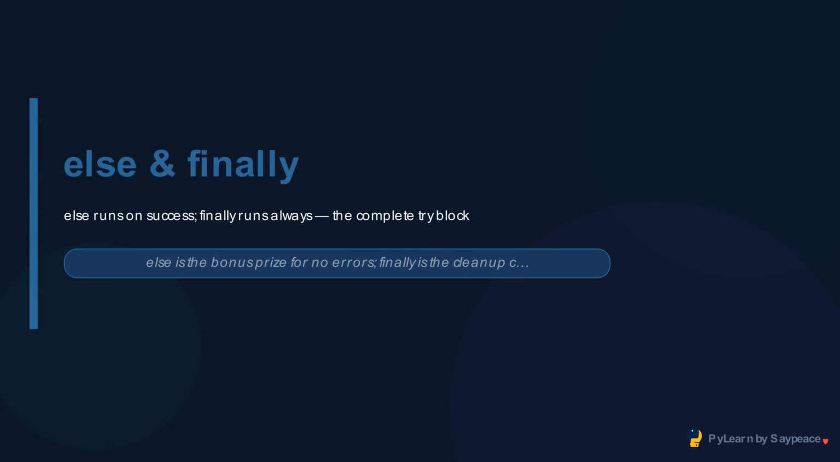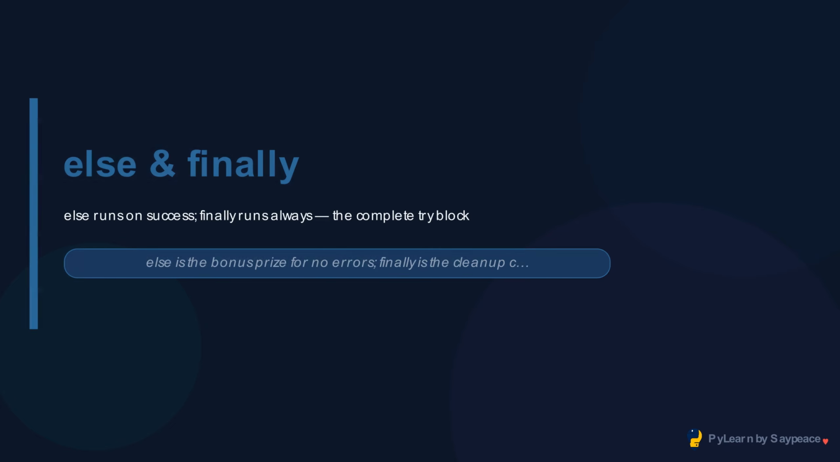Finally runs whether an exception happened or not. Use it to close files, release connections, and clean up resources. The 4-part try structure makes exception handling complete. Else and finally are not used in every case, but when you need them, nothing else will do.